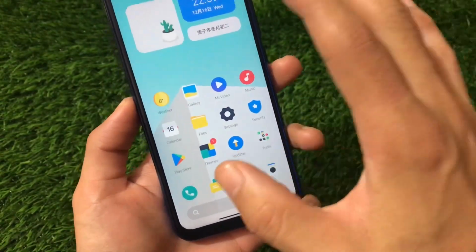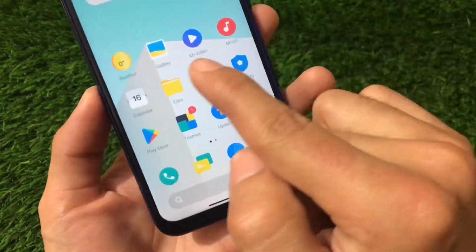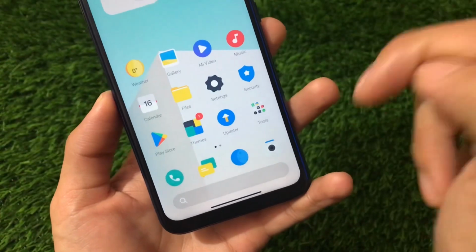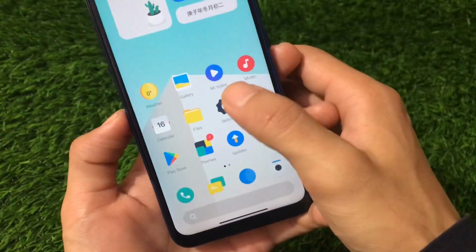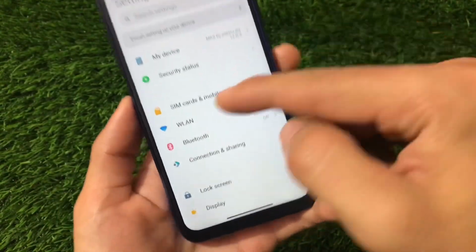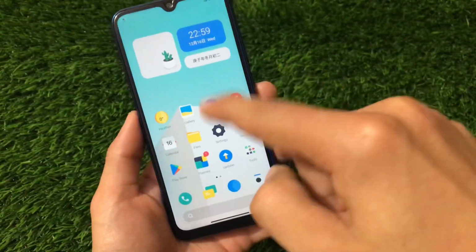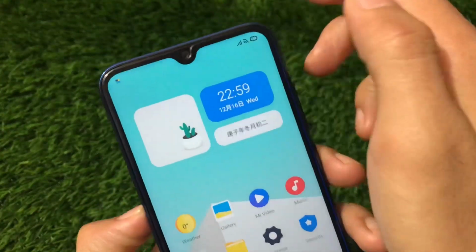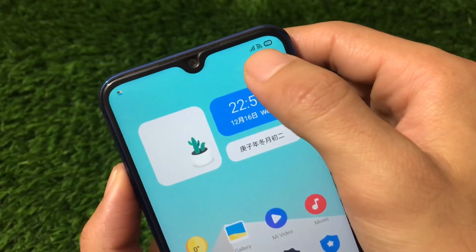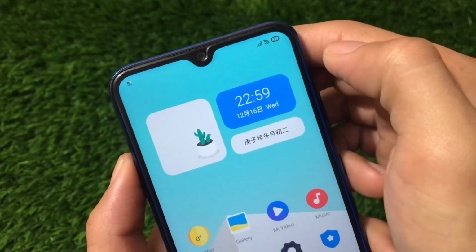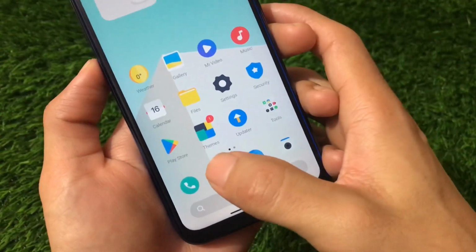I will definitely install all those themes and customize them one by one because I love to use customizations. These icons are really interesting. I think I made a video on this theme already, but I was not sure, so that's why I thought I should include it once again. The things which you get here: settings theming, as we already know, which was expected too, the home screen wallpaper, the new widgets, and the status bar icons. The status bar icons are really nice. Your network traffic, network bars, and your Wi-Fi icon are both looking great, including your battery icon.